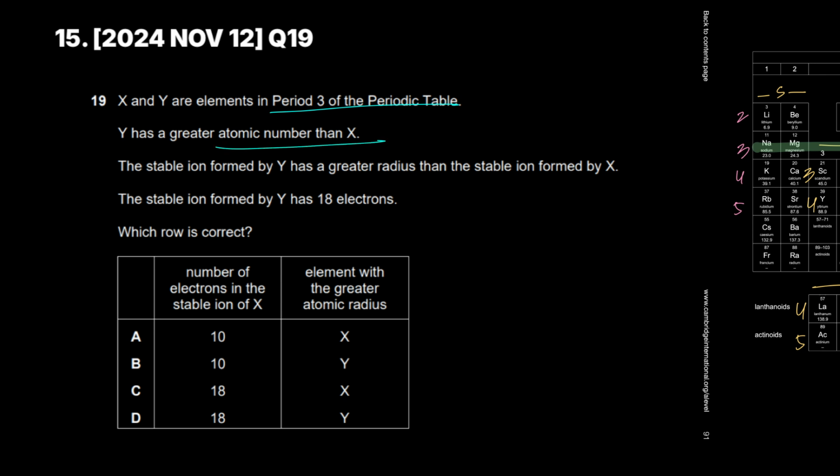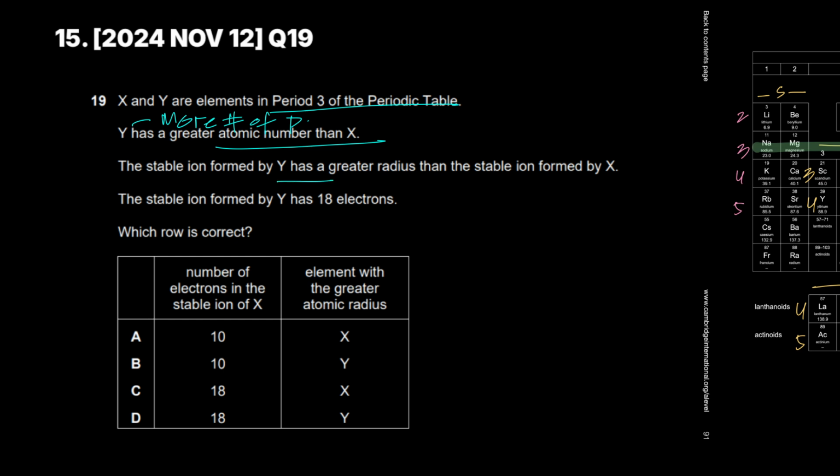Y and X are both in period 3, and Y has a greater atomic number than X. Note that, right? So whatever Y is, it has more protons. The stable ion formed by Y has a greater radius than the stable ion formed by X.